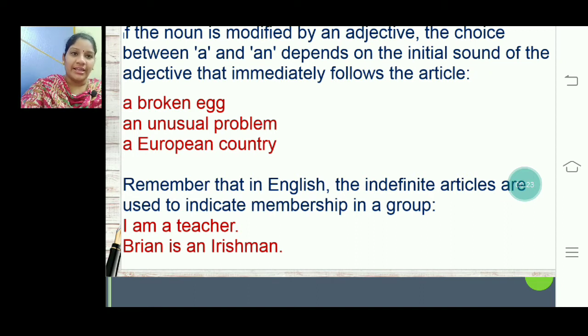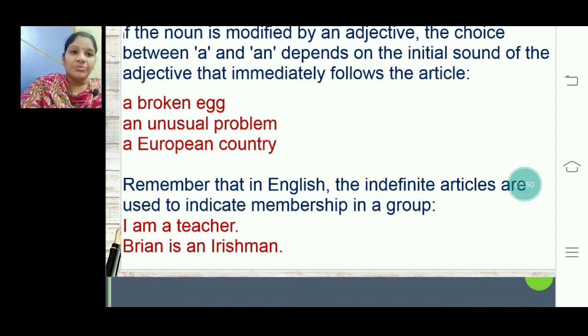Noun is actually egg, but it is modified by an adjective broken. Here the choice of a or an depends on the initial sound of the adjective rather than the noun or pronoun. So here broken is the adjective used, which begins with a consonant and gives us the consonant sound. That is why we need to choose a broken egg.